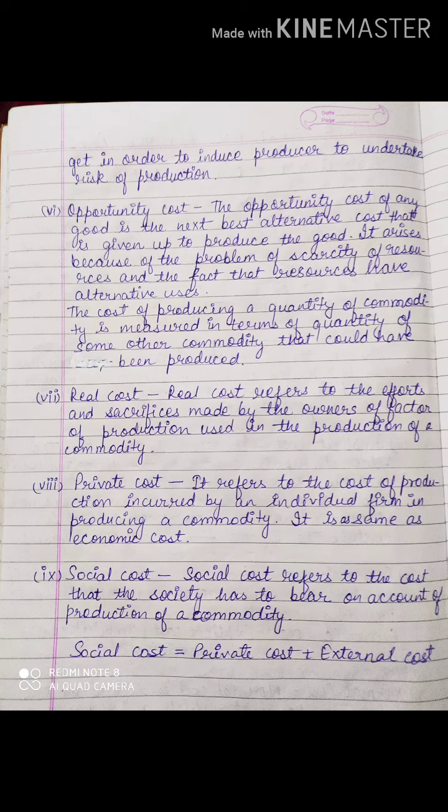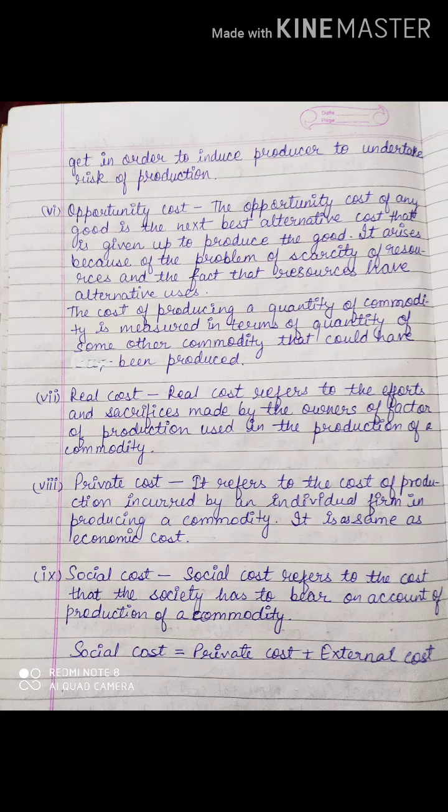So if I am doing that, what is the loss I am incurring? I am giving up the opportunity of making a cooler body, so what is that cost? Okay, that is known as opportunity cost. Fine. So that means I have given up the opportunity of producing some other good for producing one good. I have given up the opportunity for producing a cooler body for producing a car body. Now what is that cost? That cost is known as opportunity cost.